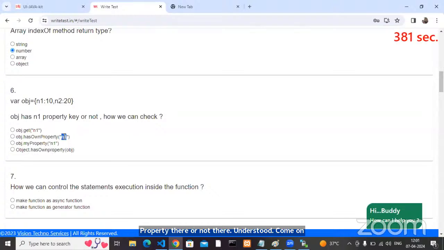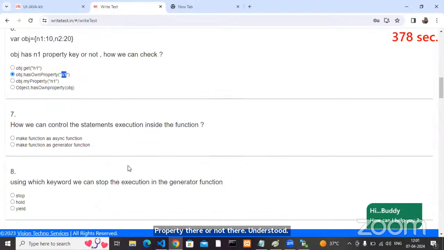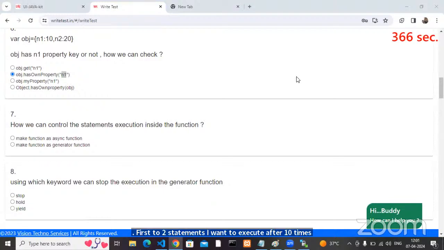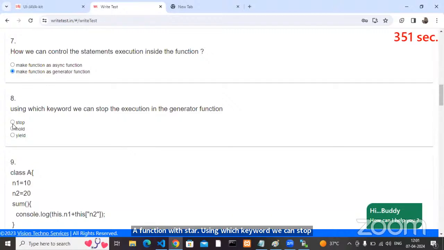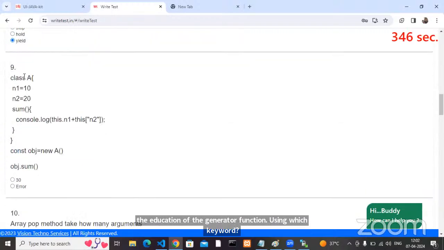Okay, so the answer is this one. How can we control the statements' execution inside a function? I have a function with 10 statements. I want to control each and every statement's execution. I want to execute the first two statements, then after some time the next two statements. How can we do that? Make the function async or make it a generator function, function with a star. Using which keyword can we stop the execution of the generator function? Yield.